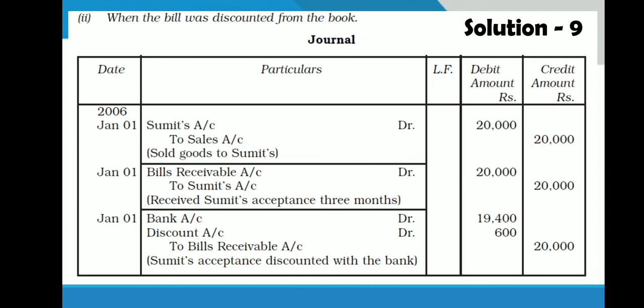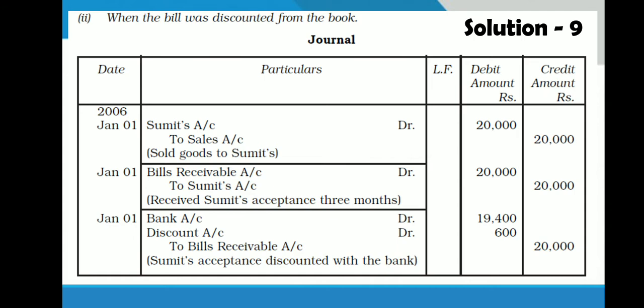Now on January 1st he has discounted. That means 3 months before maturity he has discounted this bill of 20,000. So 12% of 20,000, 2,400 for a year, so for 3 months that will be 600 rupees. 600 rupees will be deducted by bank as a discount.